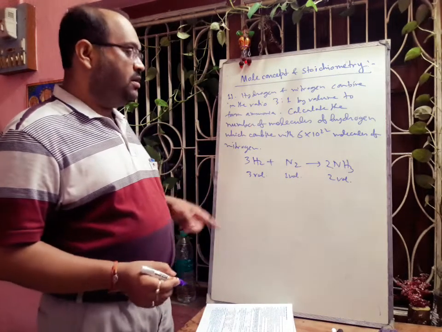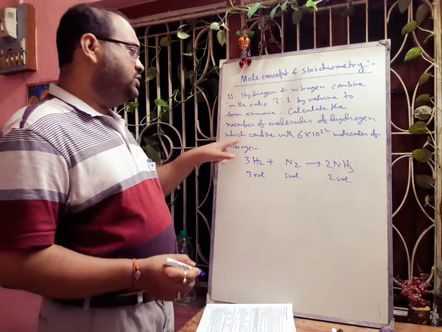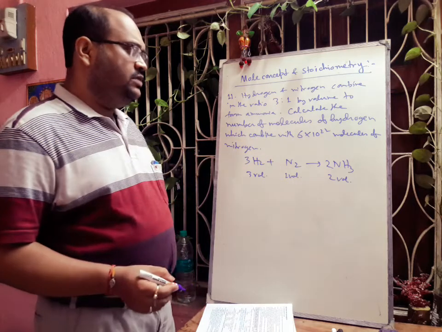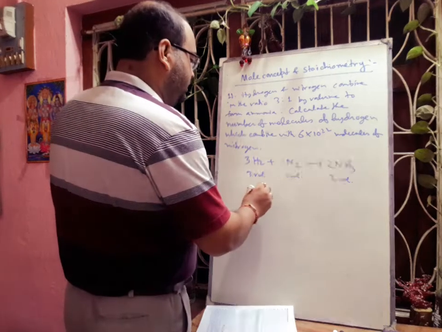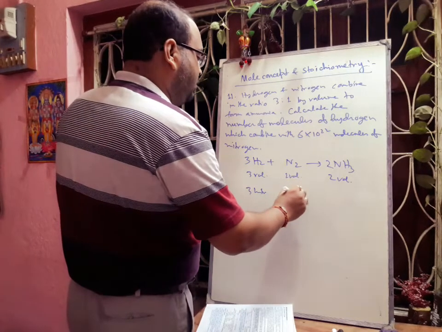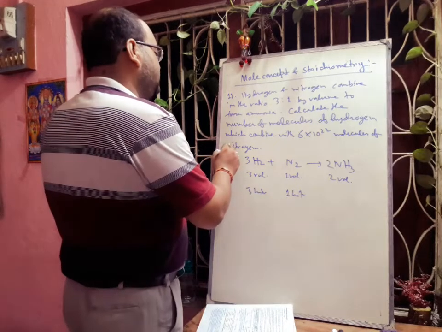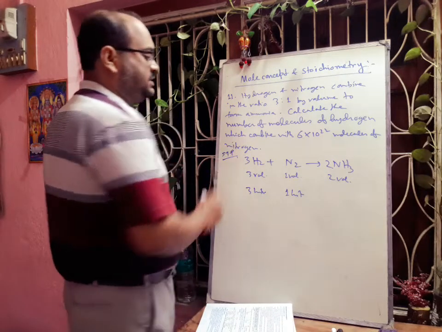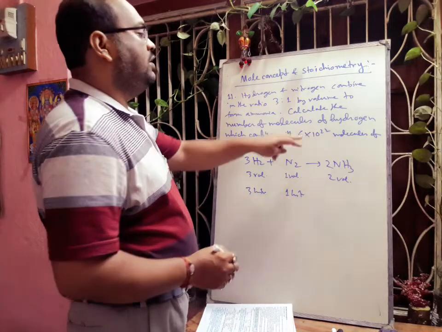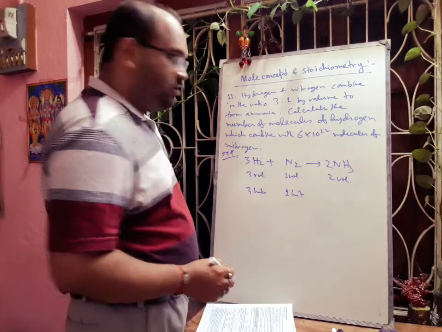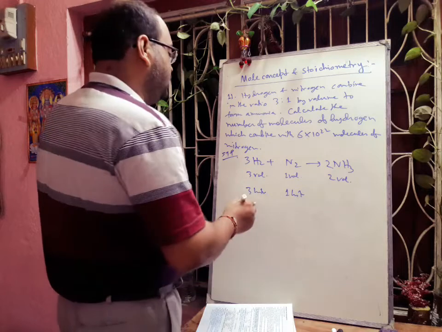Now calculate the number of molecules of hydrogen which combines with 6 into 10 to the power 22 molecules of nitrogen. Suppose here if we consider 3 liter and here we consider 1 liter at the same temperature and pressure, that means we are considering STP, standard temperature and pressure. Then if 1 liter nitrogen contains 6 into 10 to the power 22 molecules, then 3 liter will be 3 times. Okay.